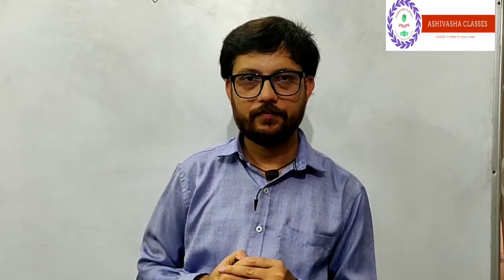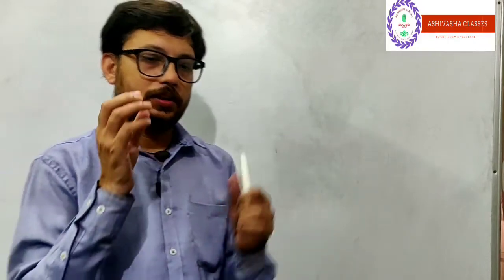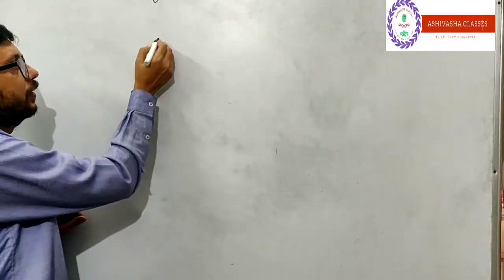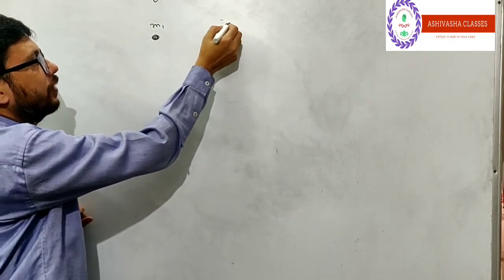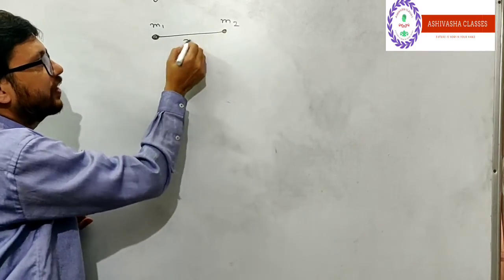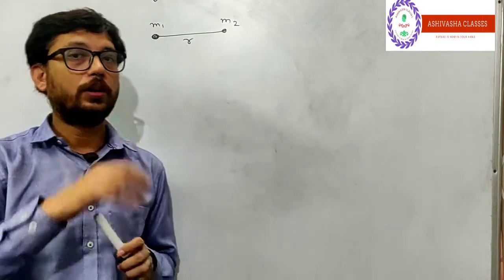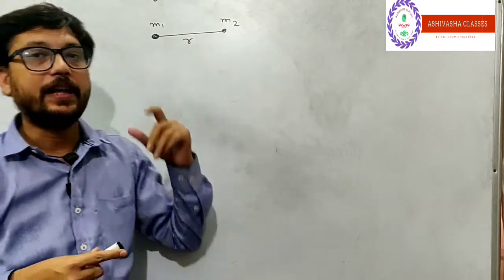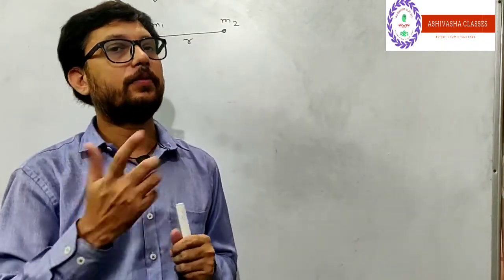Physics can be studied with the help of mathematics. How? When we speak of the force of attraction between two bodies, the first body of mass m1 and the second body of mass m2, keeping a distance r, and I tell you that the force between these two bodies is F, this statement can be expressed with the help of mathematics only.